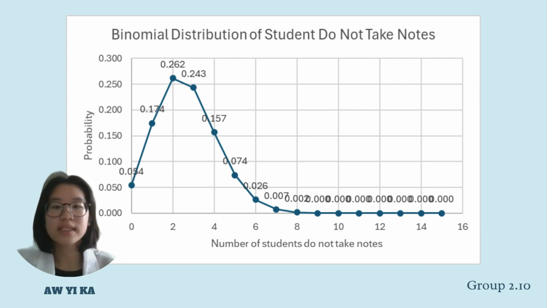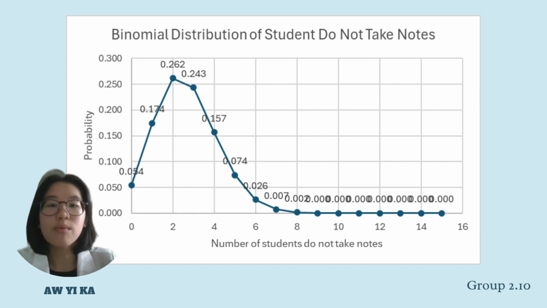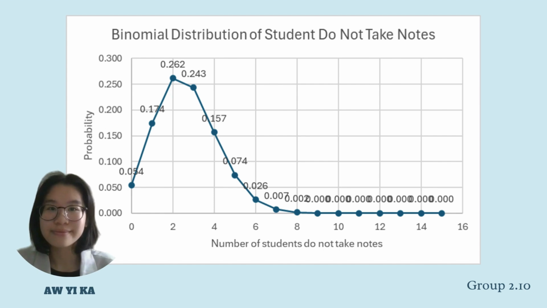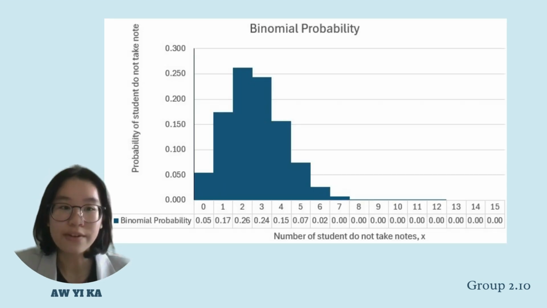So let's connect this situation to the classroom. If you randomly check, you are most likely to find 2 or 3 students not taking notes, and there is almost no chance that all 15 students are not taking notes. Instead of using a line graph, we may visualize the probability by using a histogram.